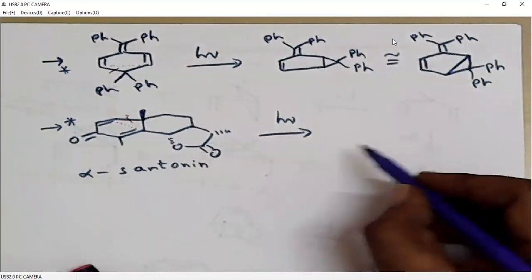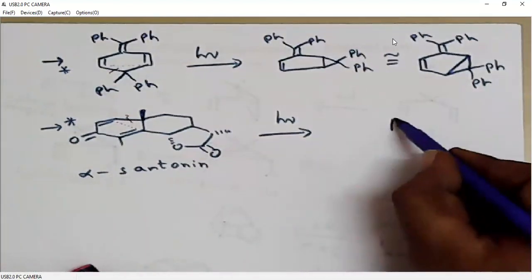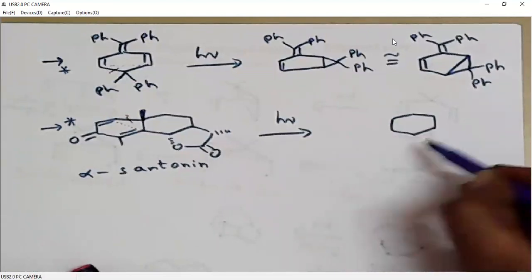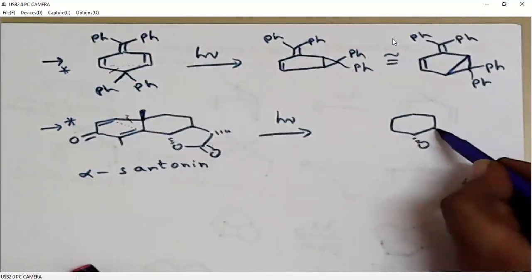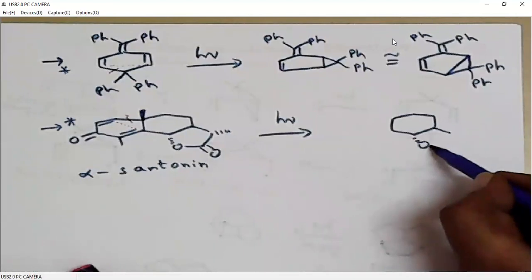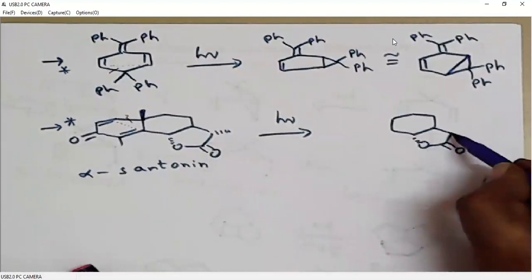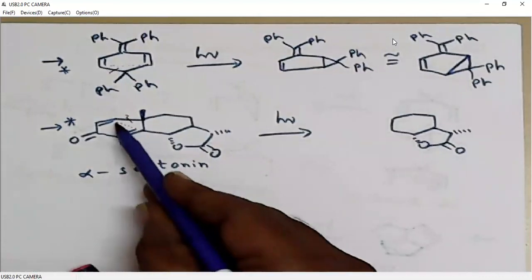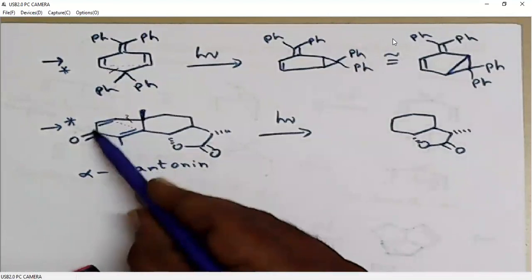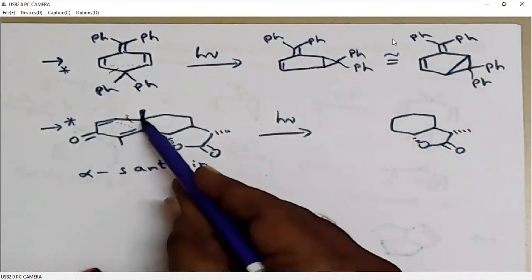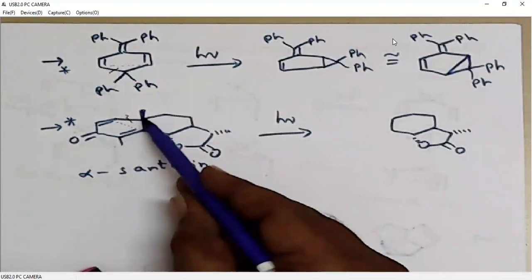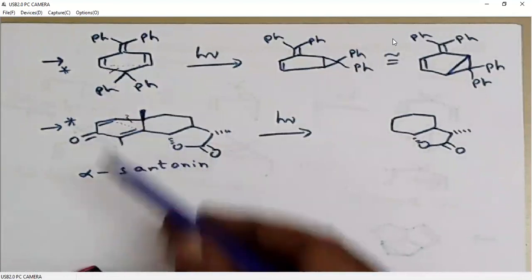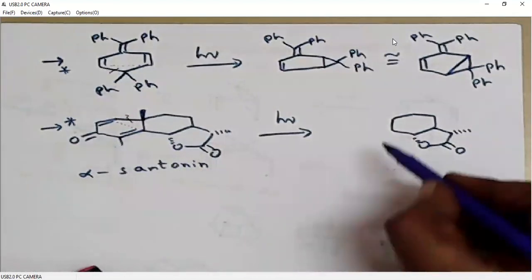That I'll try to represent. So this 6-membered system and this 5-membered lactone are not disturbed. Then we have a 5-membered ring, 1, 2, 3, 4, 5, and there is a bond between these two carbons, so that generates a 3-membered ring system.